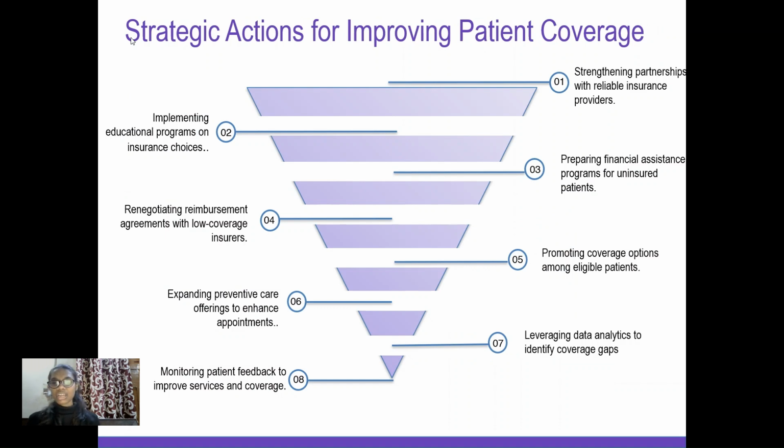Fifth, promoting coverage options amongst the eligible patients. Sixth, expanding the preventive care offering to enhance the appointments. Seventh, leveraging data analytics to identify all the gaps. And then the final one, the eighth, monitoring the patient feedback to improve the services and the coverage.